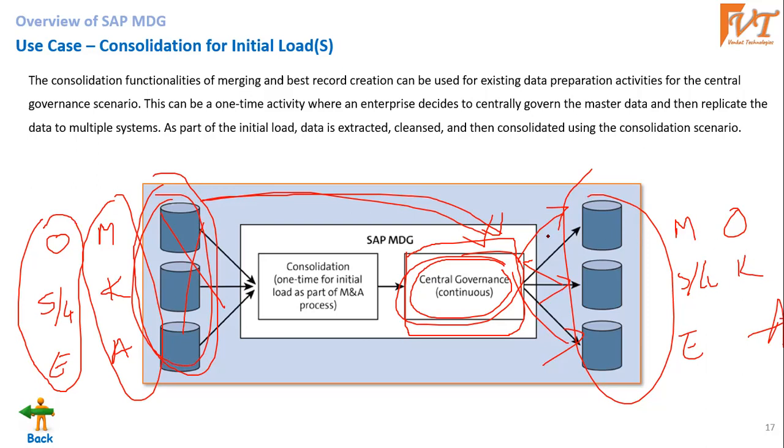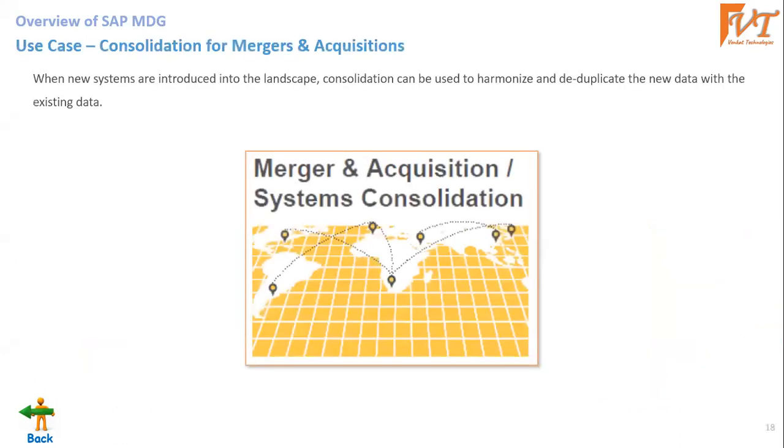Whatever further changes in master data will be done here, and the respective changes will be sent to the relevant system in future. That is how this consolidation and central governance works at a high level. Going further, we will be seeing this concept in more detail. Don't worry if you don't understand it at the moment.